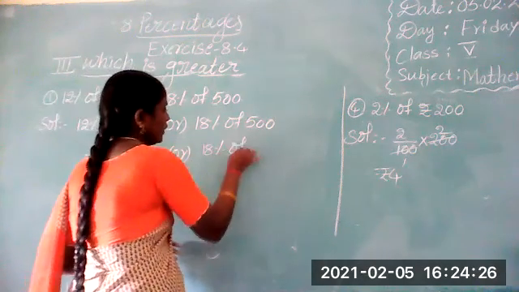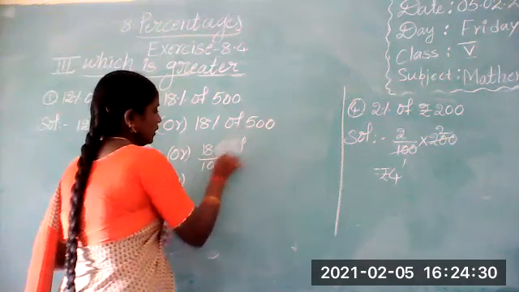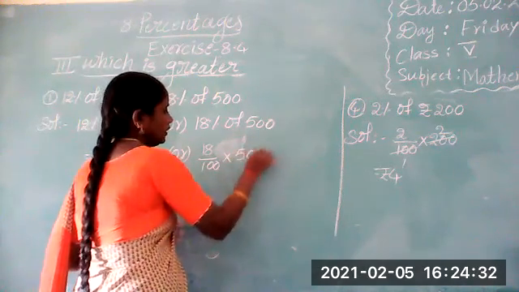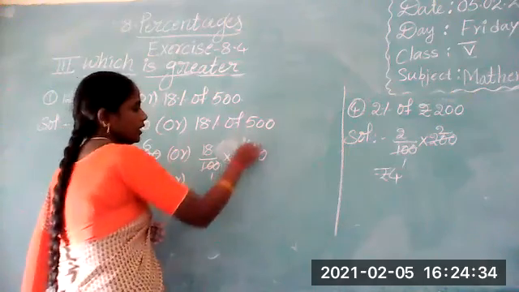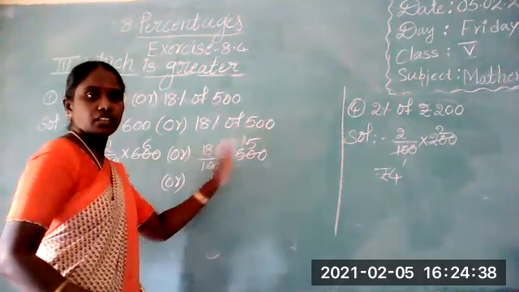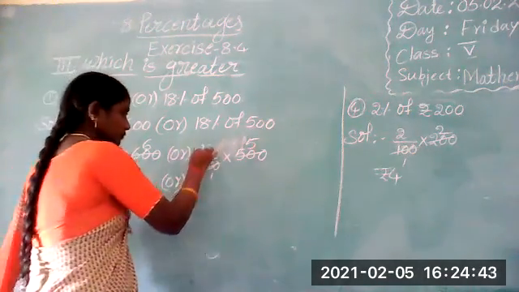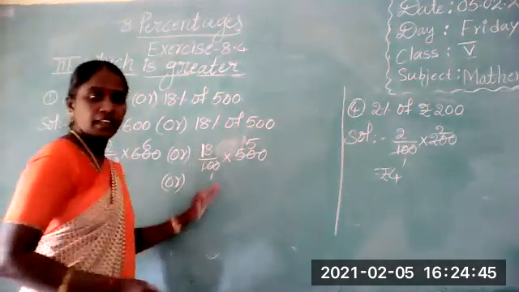Now 18% of 500. So 18 by 100 into 500. 100 ones are 100, fives are 5. After simplification, 18 fives are 90. Good.